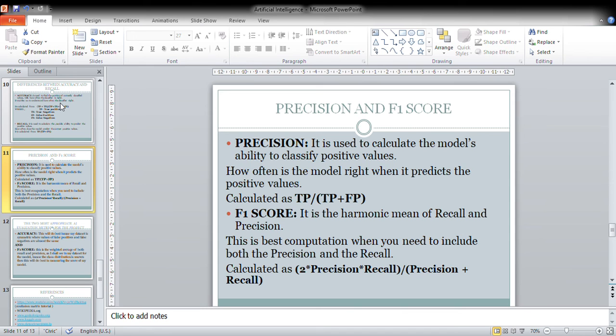That means that I have to get the true positives, and then I divide by the true positives plus the false positives. Now the F1 score is the harmonic mean of recall and precision. It takes both the precision and the recall at the same time to give out the score. The F1 score is calculated as 2 multiplied by the precision times the recall, divided by precision plus recall. That one will give my F1 score.